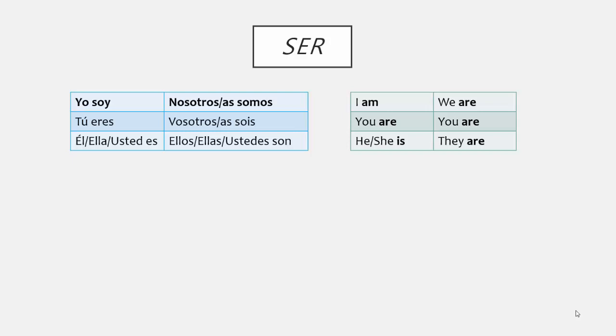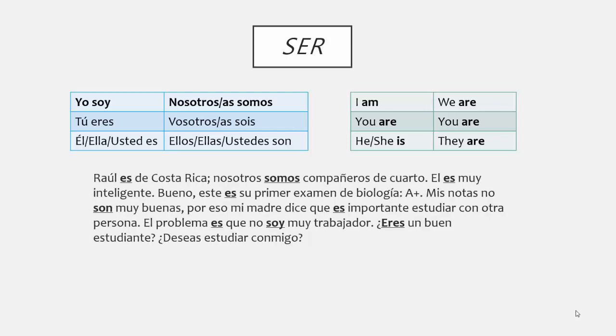So how do we use ser in a sentence or even a paragraph? Follow along with the following paragraph. There are a number of cognates in this paragraph, and you should be able to guess the meanings. Raúl es de Costa Rica. Nosotros somos compañeros de cuarto.